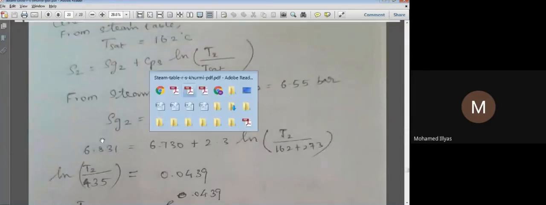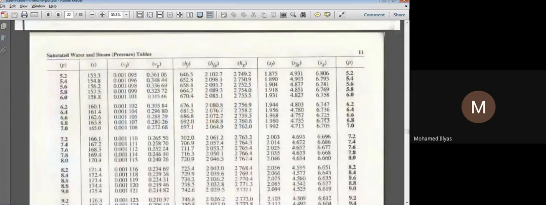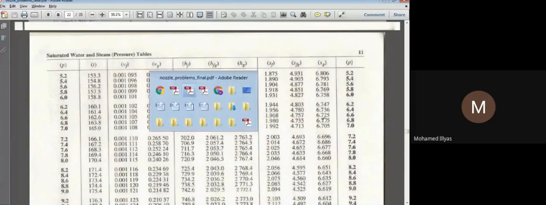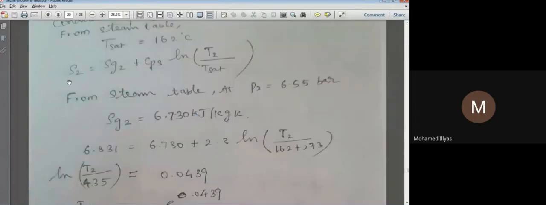There are two ways: either you can take 6.6, that is correct, otherwise the average of 6.4 and 6.6, you can take that, and that is also correct. 6.4 will be a little lower, so better the average of these two, otherwise 6.6. The two ways would give an accurate value. Okay, now S2, we need this value.